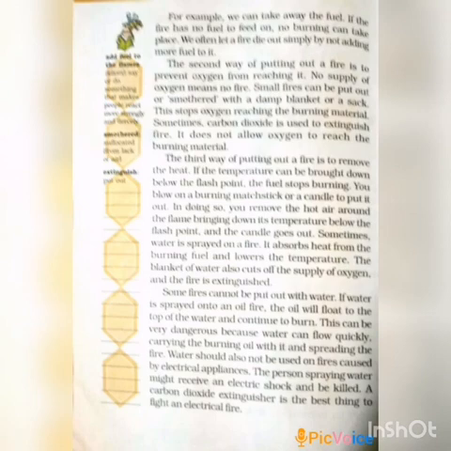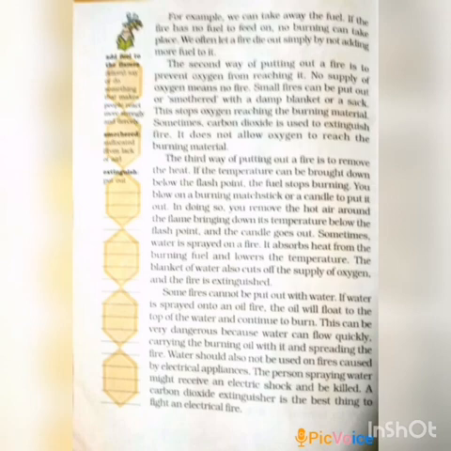Sometimes carbon dioxide is used to extinguish a fire. It does not allow oxygen to reach the burning material. So this is also one of the ways. See the first example: if we do not add more fuel, the fire should be controlled. And the second way: if the supply of oxygen is controlled, then also the fire can be controlled. Okay, and the third way of putting out a fire is to remove the heat.